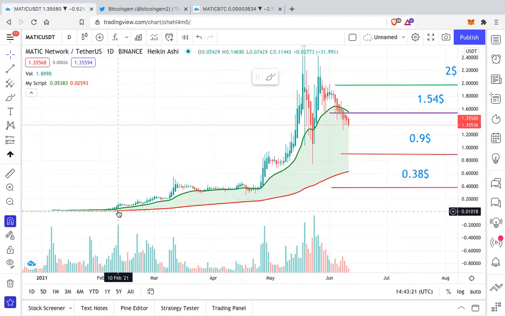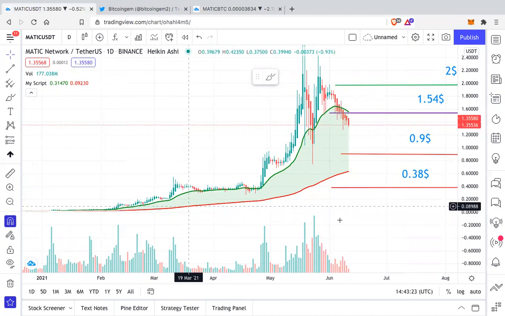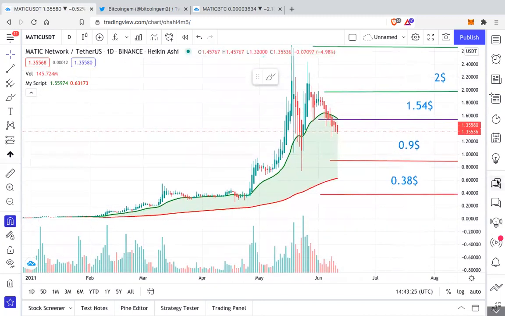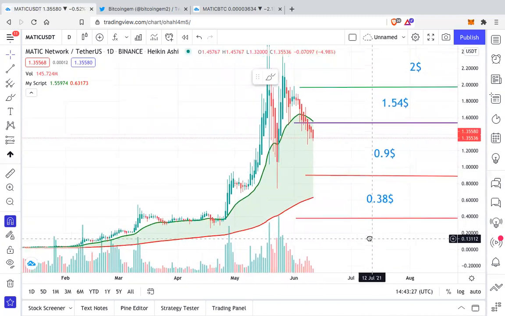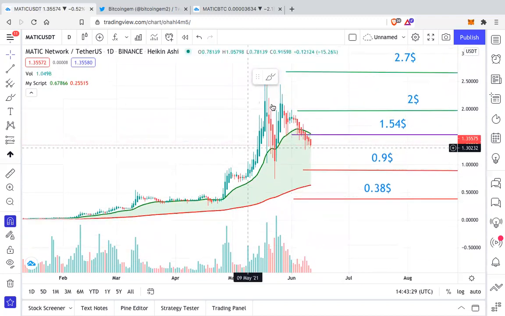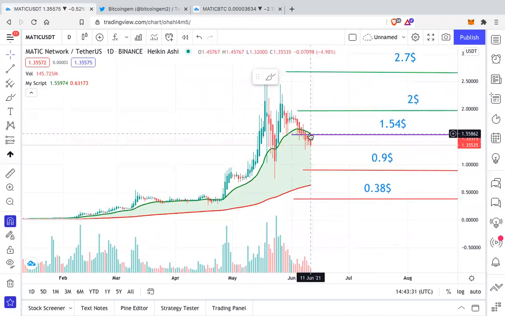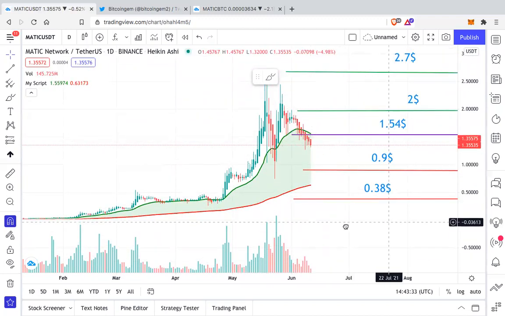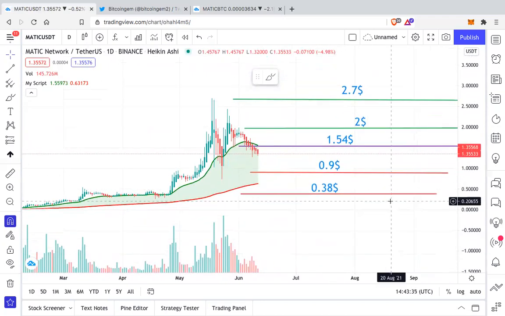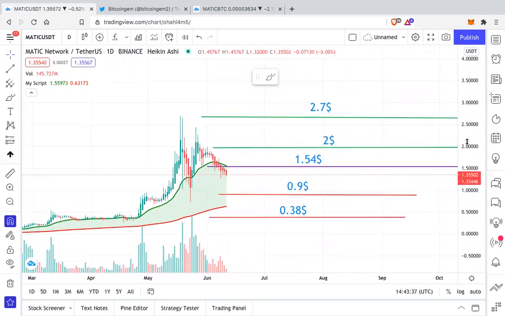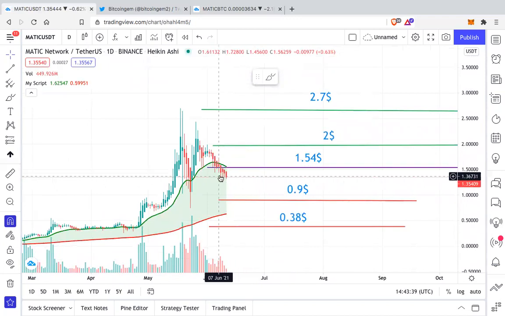So if you can see, after a long time, after at least 3 or 4 months, Matic has fallen below this green line. Okay, so it is currently bearish and getting resisted, but it's not that bad.